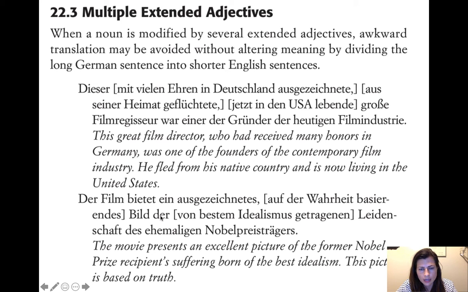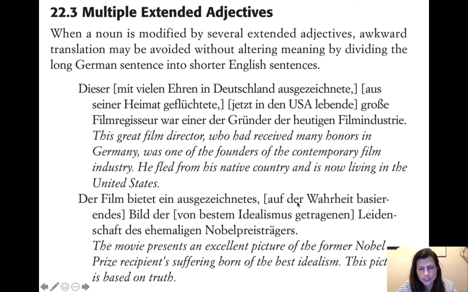So a picture of the suffering. Here we have suffering, and then here it's described as the suffering born of the best idealism, von bestem Idealismus getragenen. It's like carried by the best idealism. And then des ehemaligen, so then we have des ehemaligen Nobelpreisträgers. This is actually where the end of the sentence is, but we're going to go ahead and separate out